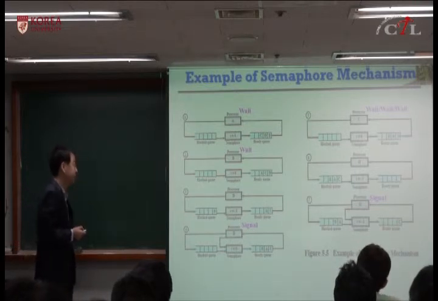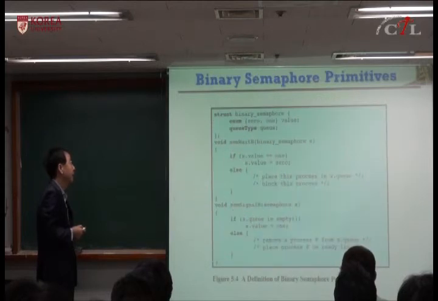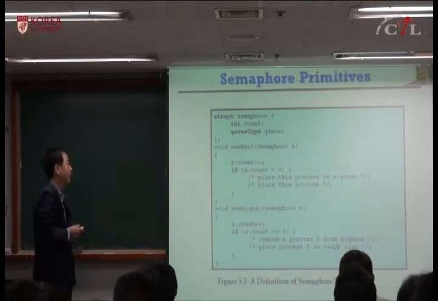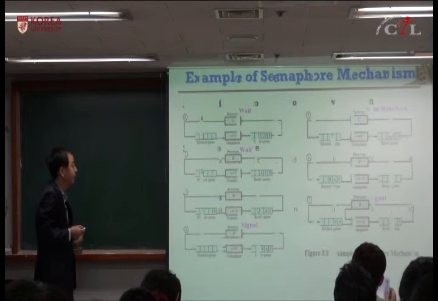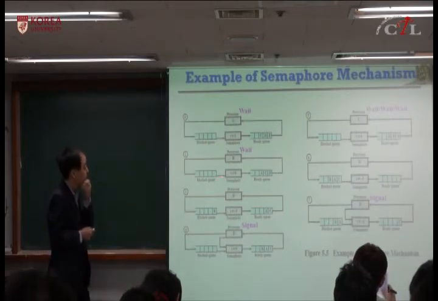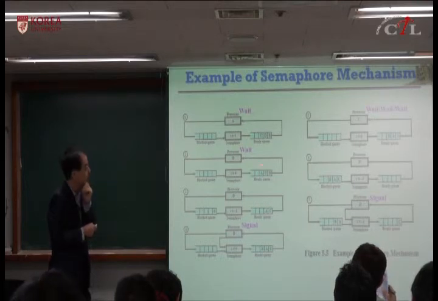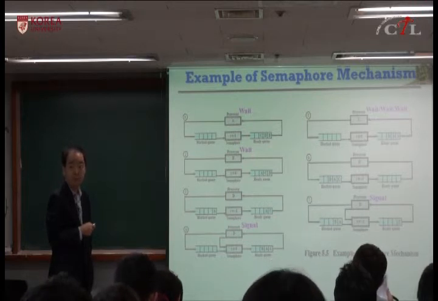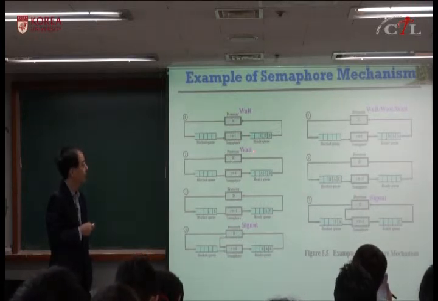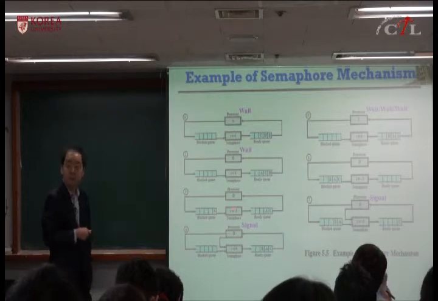The semaphore wait definition is less than 0, you block. The current value is 0, but because you decrement before, if we perform the wait, it will be -1. Okay? -1 means you cannot get the semaphore. You have to block. So B is going into the blocked queue.